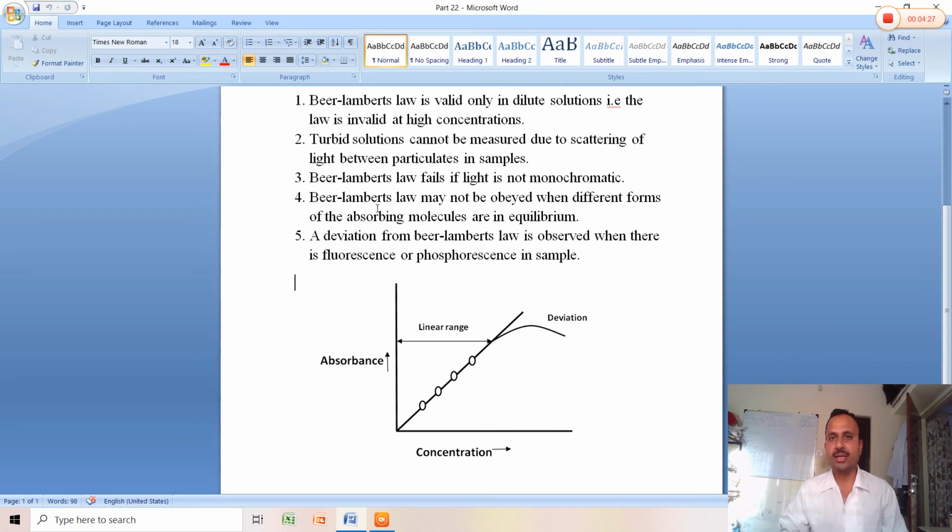So, at high concentration the Lambert-Beer law fails. For turbid solutions it fails. If light is not monochromatic, it fails. If the absorbing species are in equilibrium, the Beer-Lambert law fails. If the sample shows fluorescence or phosphorescence, the law fails. This is all about the Lambert-Beer law and its limitations.